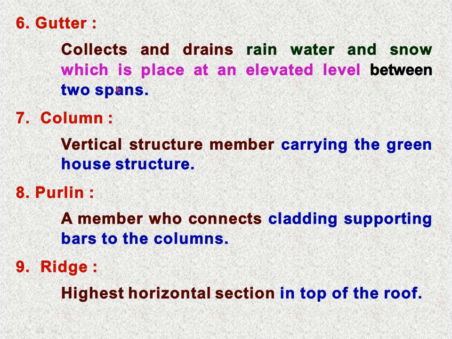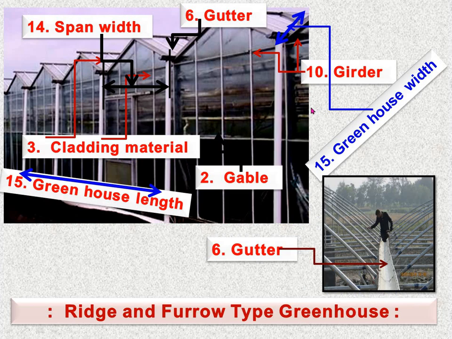Now gutter, so it collects the drains, rainwater and snow, and is placed at an elevated level between two spans. Let me see in the figure. Suppose this is a frame, a multi-span greenhouse. In this, more than two A-frame greenhouses are connected at this level. That is, we can say, the gutter height. So this is the gutter.